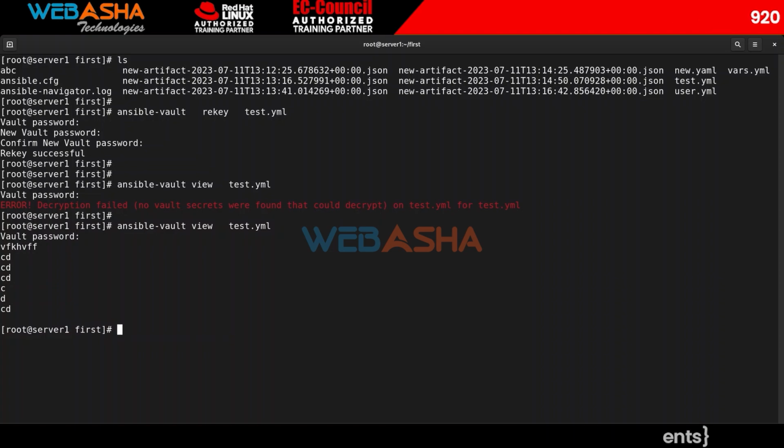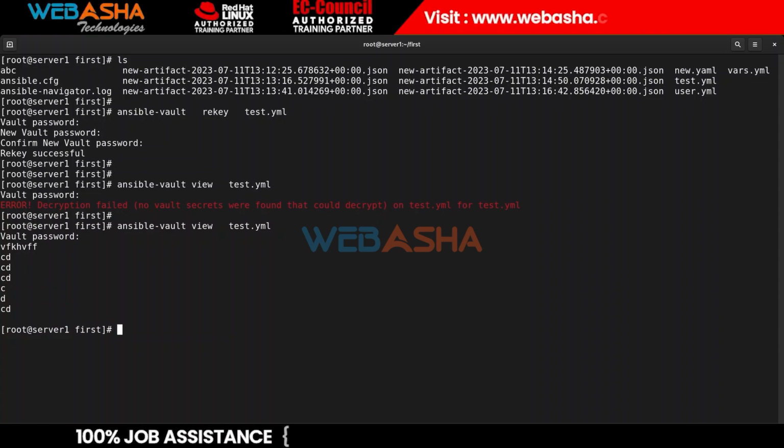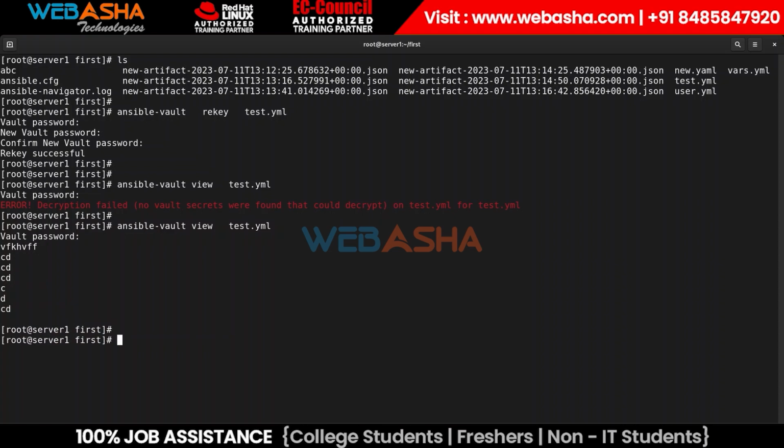Now if I want to remove the password, or we can say decrypt those things, we can decrypt them with a different mechanism. How? I can simply use ansible-vault decrypt, and then the file name. Just mention the password, because I want to remove the password, and it is decrypted. That's all. Now you can read this easily without being prompted for the password.